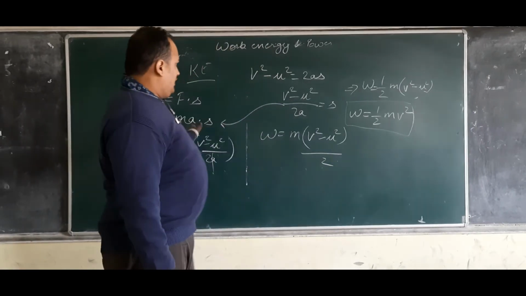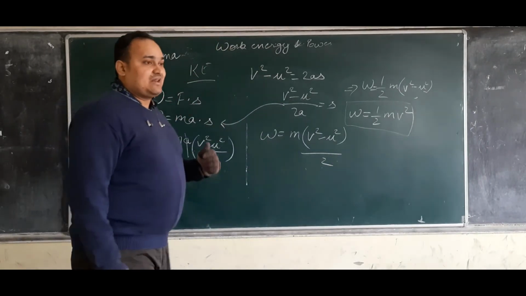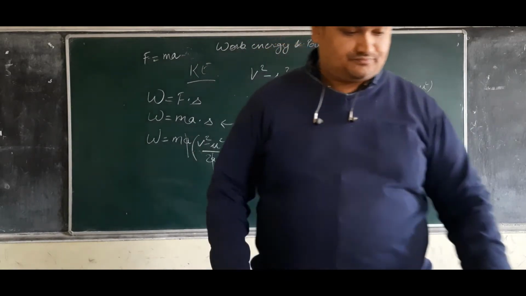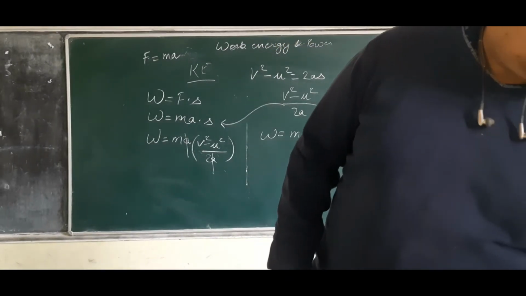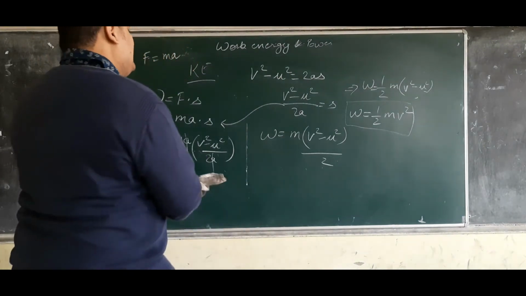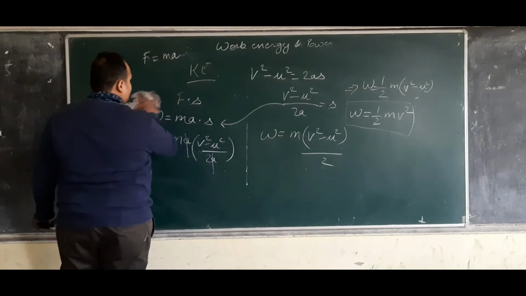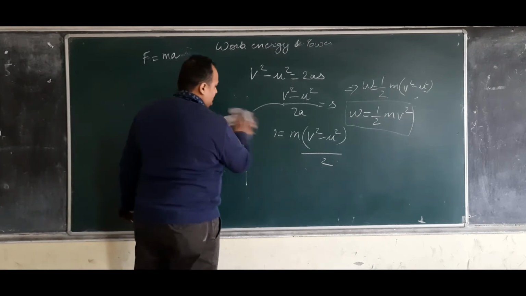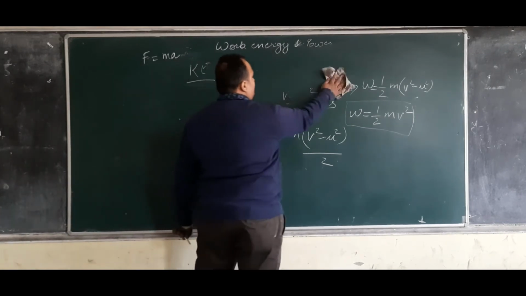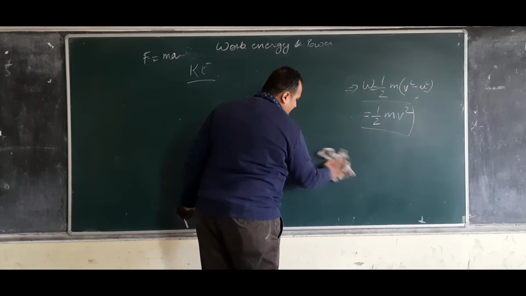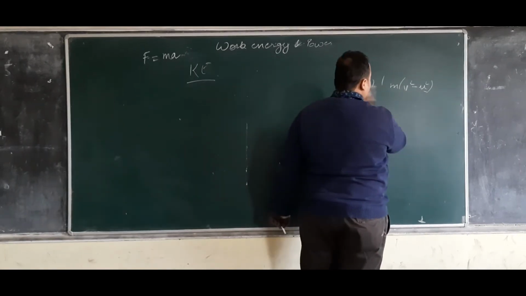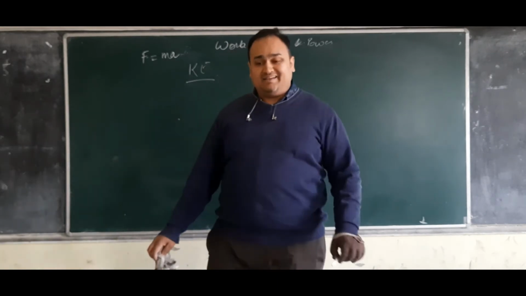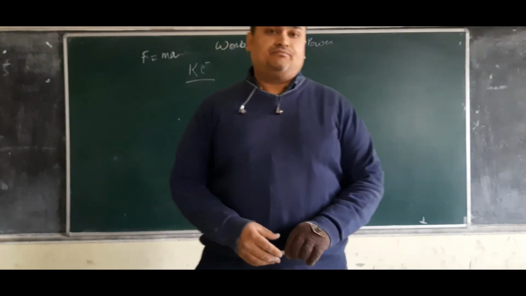Okay, so this is the way we will be calculating the body. Now, when we are dealing with potential energy, kinetic energy is only about motion. Kinetic energy is only about motion, and it ends with motion. It has nothing to do with any other thing. But potential energy can be possessed by multiple objects in multiple ways.